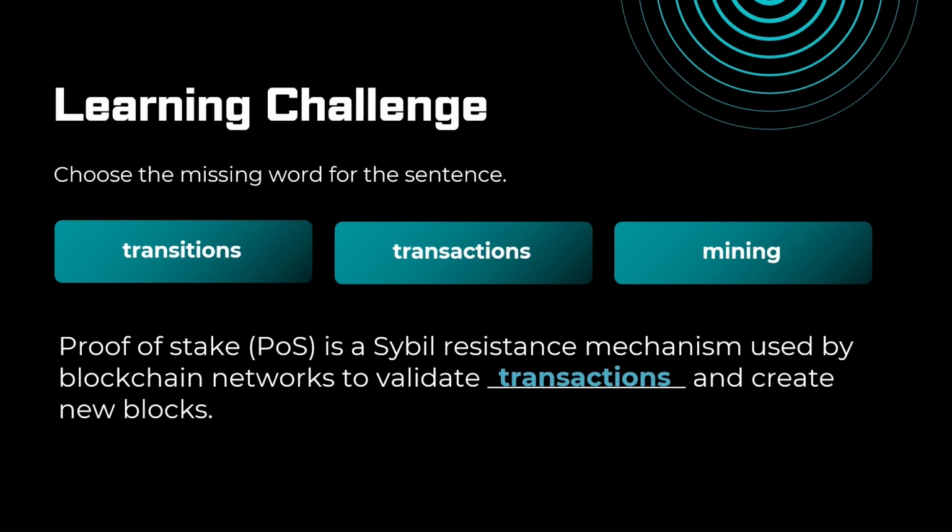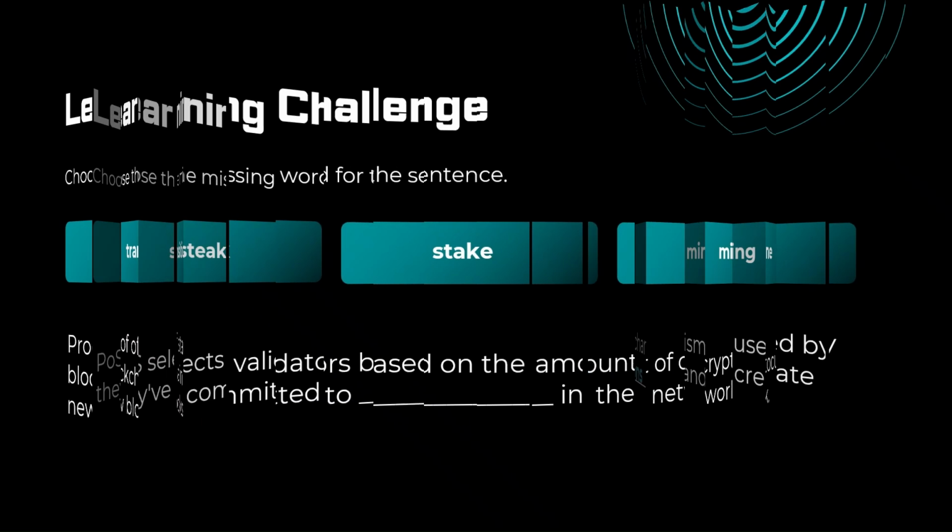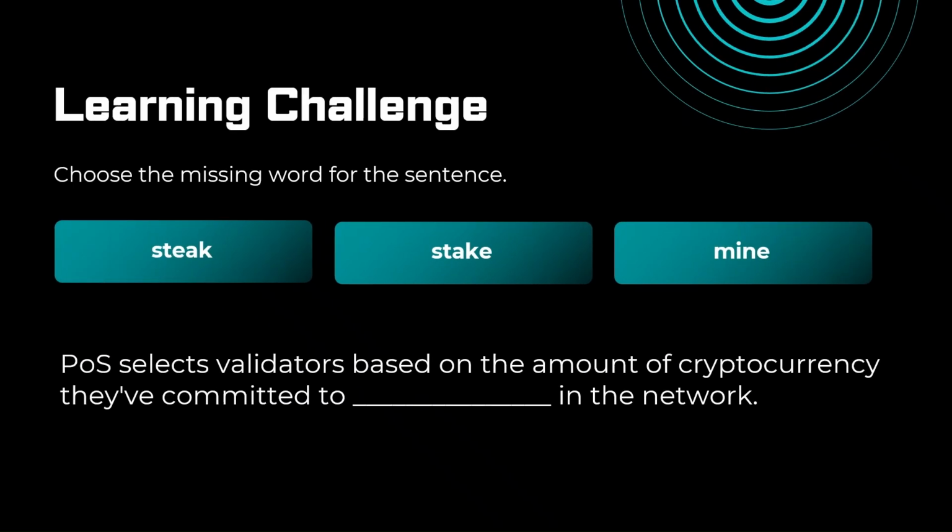Here we go. Let's go to the next one. PoS selects validators based on the amount of cryptocurrency they've committed to stake in the network. Okay, good.